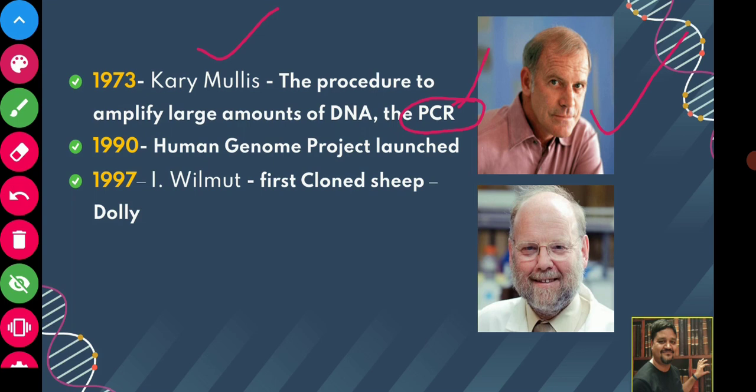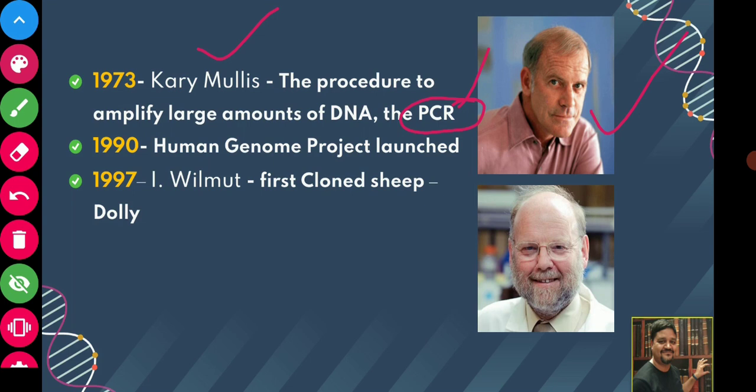Polymerase chain reaction is a technique of in vitro synthesis of DNA from the existing DNA. This has revolutionized the whole of molecular biology, and for this he was awarded the Nobel Prize also.